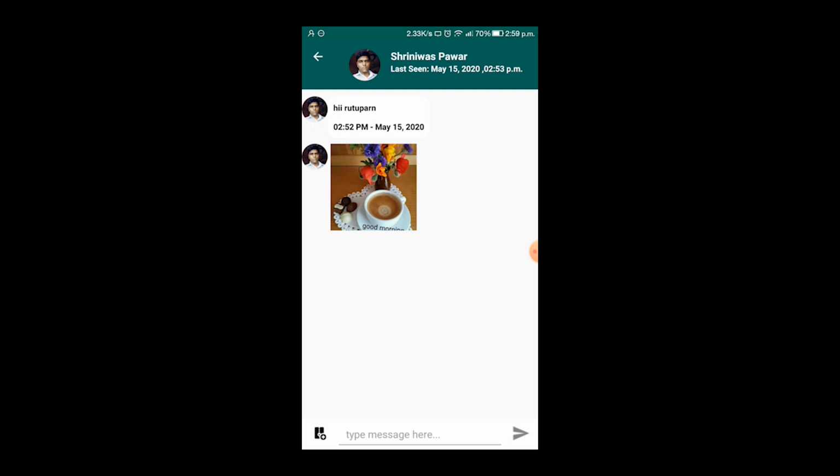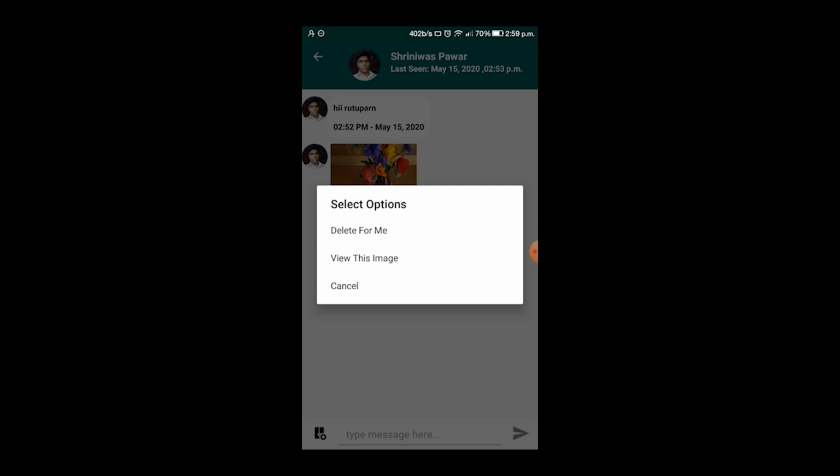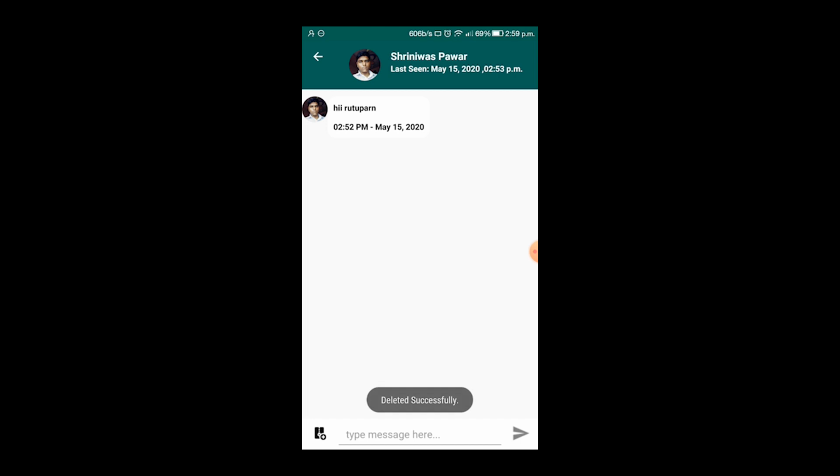If I want to delete this photo or chat, then I can choose to delete only for me, view this, or cancel. I am clicking on delete for me for deleting this image for only me. The received images are deleted only for you, not for them, because of privacy.